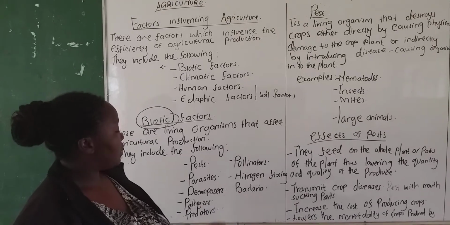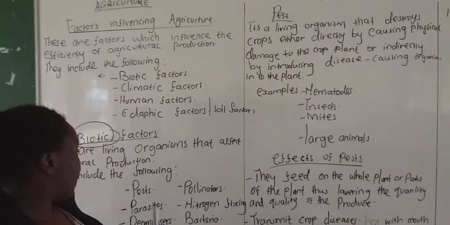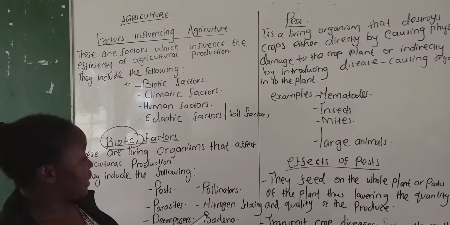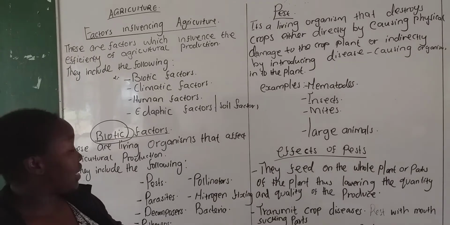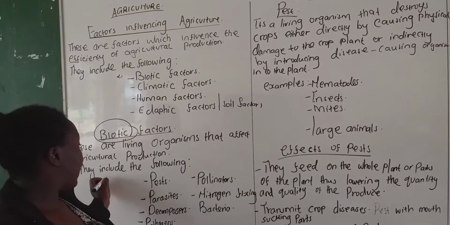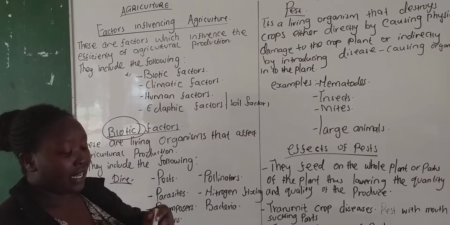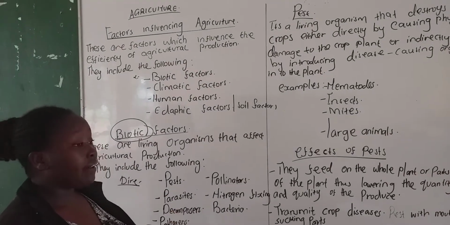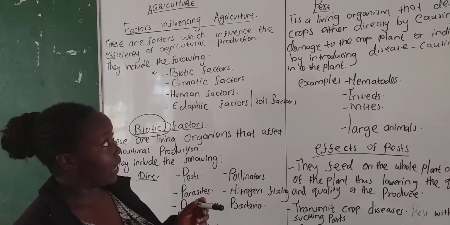So let's look at the first one, being the pest, and we've said that a pest is a biotic factor. A pest is a living organism that affects or destroys the crop either directly or indirectly. If I say directly, I mean it feeds. A pest can feed on a whole plant or parts of the plant.